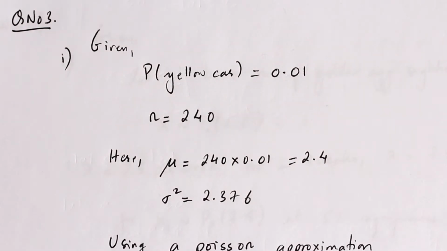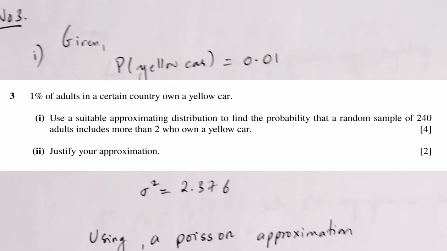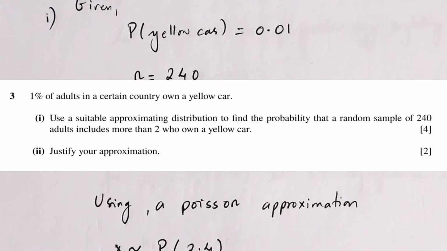The first thing that comes to your mind is a binomial distribution. And of course you could have done it using a binomial distribution here. But the question is asking us to use a suitable approximation with which we can find the probability of x greater than 2.